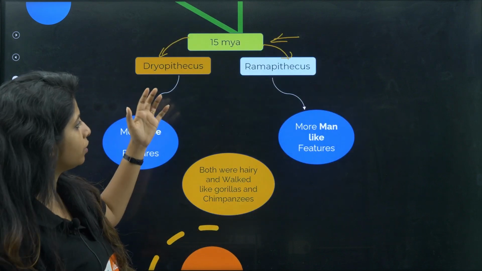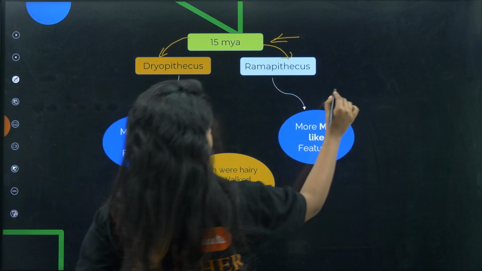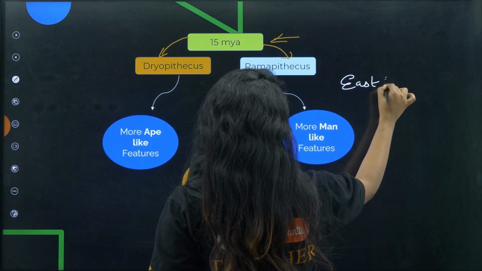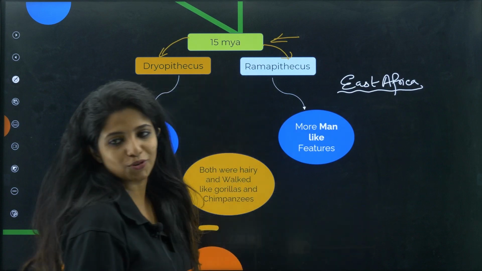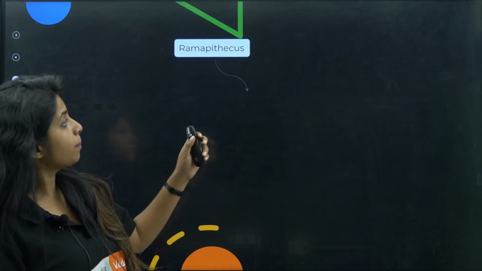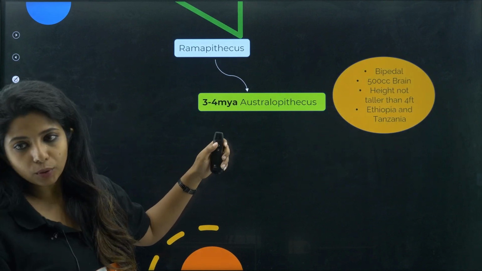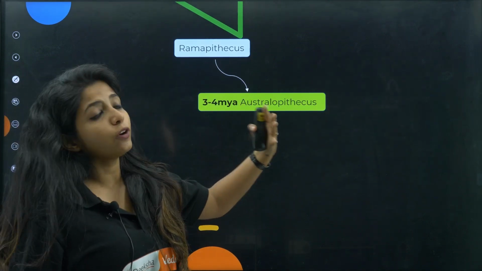I want to tell one more very important thing. All this that you see over here was happening in East Africa. Where was it happening, children? It was happening in East Africa. So we tend to have evolved from Africans. We all were Africans once. Okay, so it was in East Africa where all this was happening. So Ramapithecus, also in East Africa itself, by 3 to 4 million years ago formed Australopithecus.